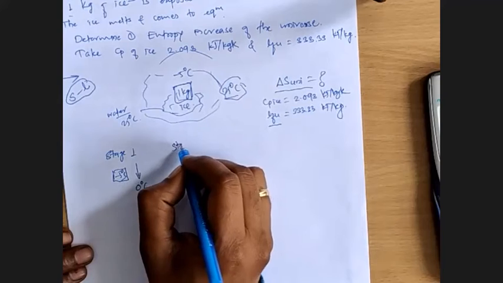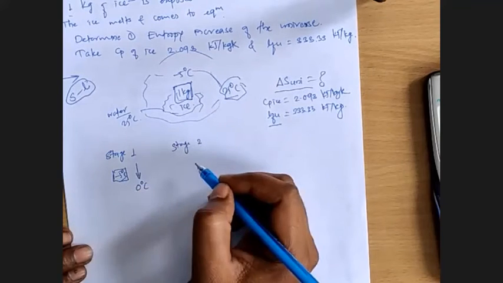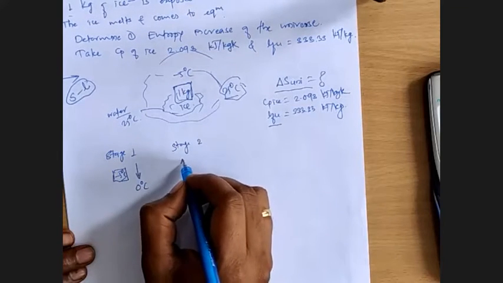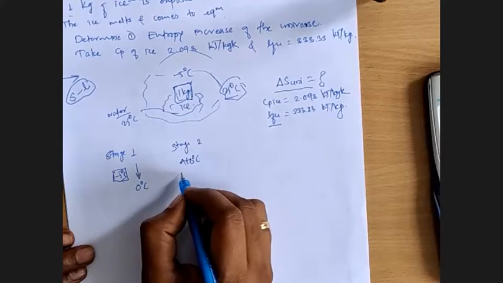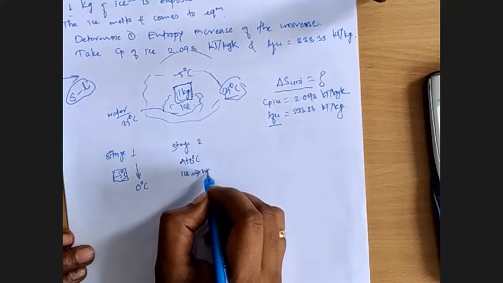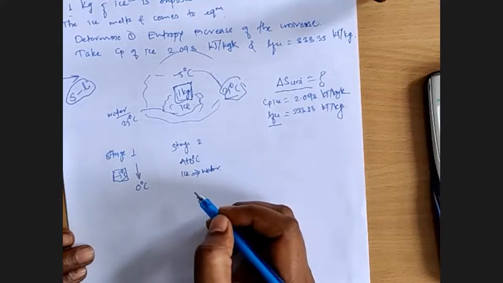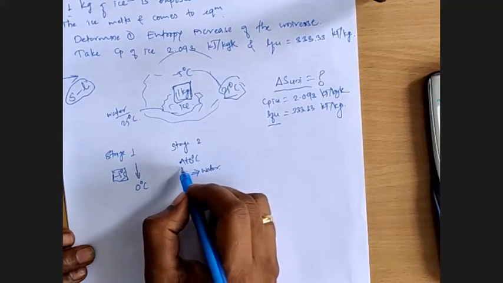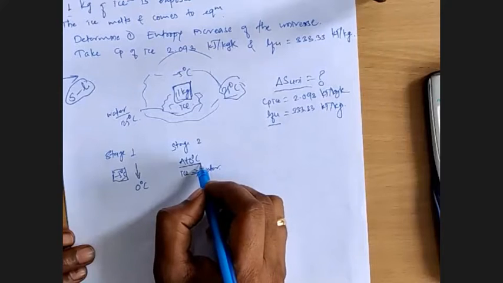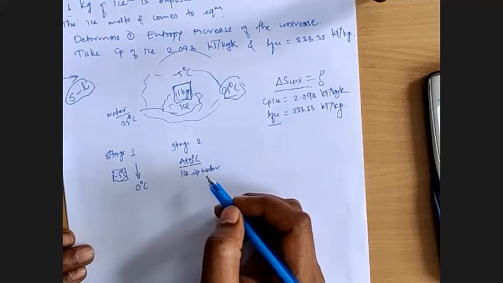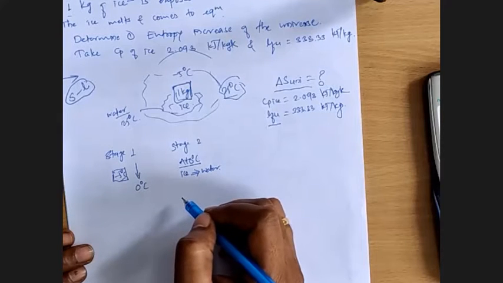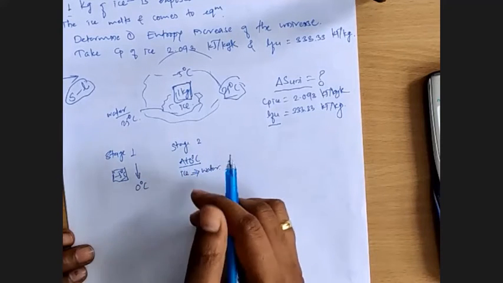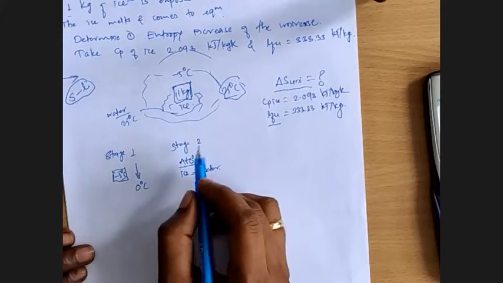Second, stage 2. What will happen in stage 2? At 0 degrees Celsius, the ice will get converted into water. The temperature will remain 0 degrees Celsius and there will be a phase change. The ice will start melting at 0 degrees Celsius and get converted into water at 0 degrees Celsius itself. So that will be stage 2.